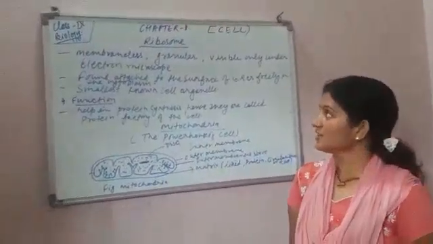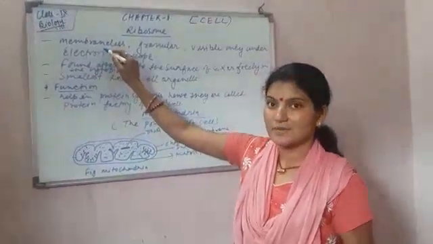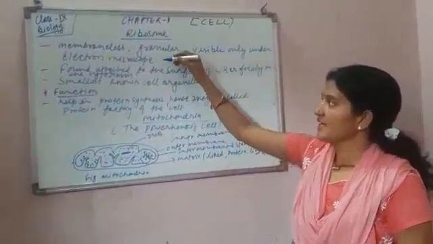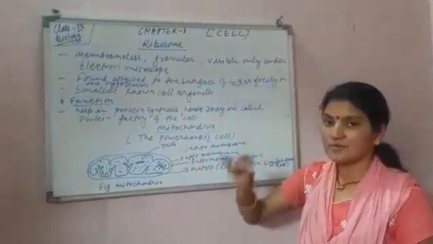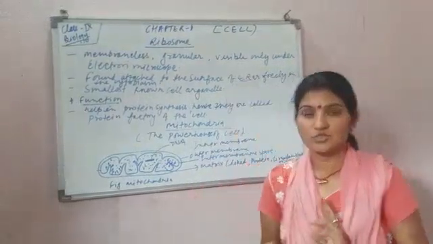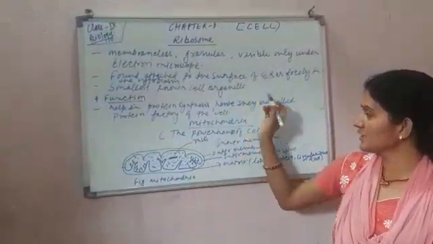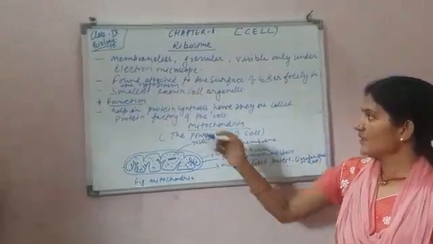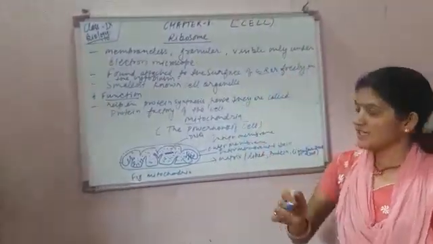Now the next cell organelle is ribosome. Ribosome is membraneless, that means there is absence of membrane, granular, visible only under electron microscope, found attached to the surface of endoplasmic reticulum. When I taught you about endoplasmic reticulum, I told you that endoplasmic reticulum is of two types, one rough and the other smooth. Rough was because what was present there? Ribosomes. Yes, the ribosome is found attached to the surface of endoplasmic reticulum or freely in the cytoplasm.